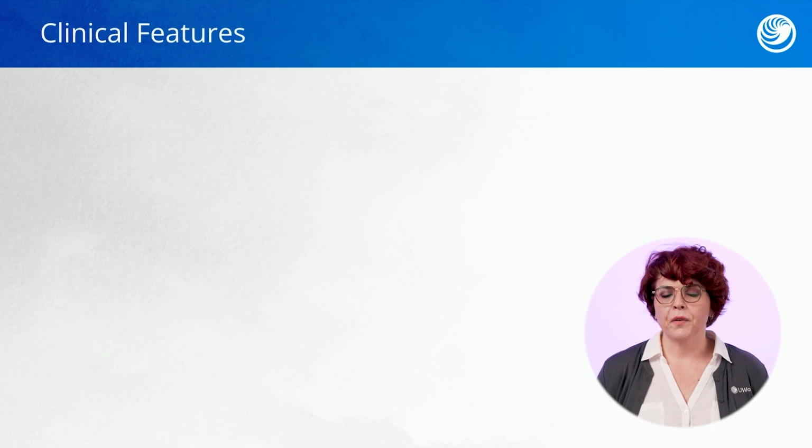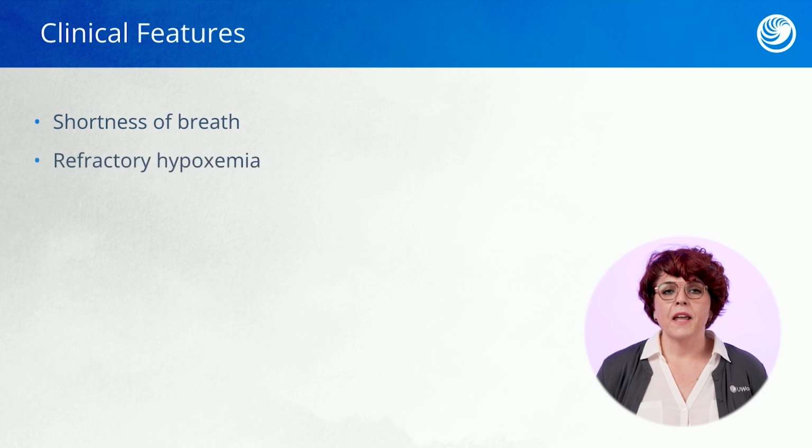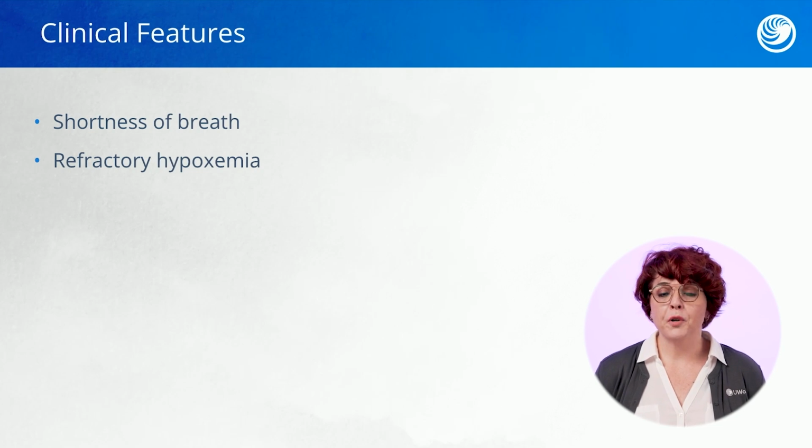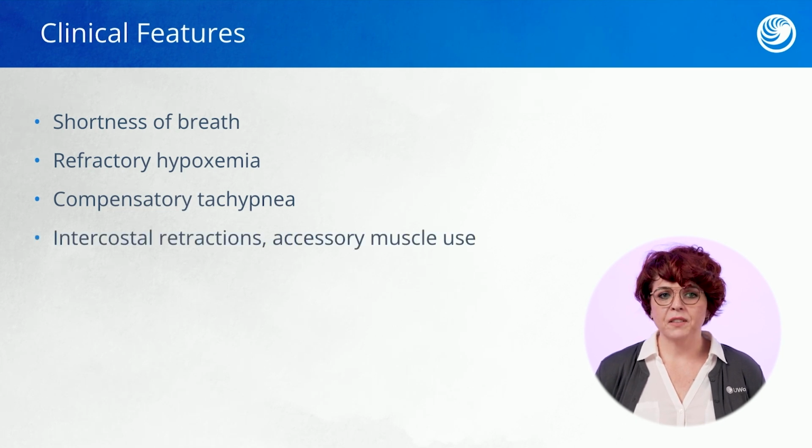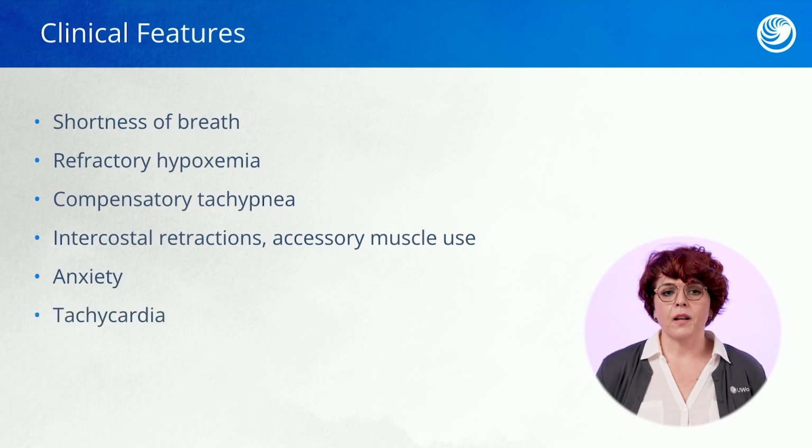So what are some clinical features of a patient with ARDS? They're going to be short of breath. This is because they are hypoxic. They can have refractory hypoxemia, meaning no matter how much O2 I give them and turn up, their pulse ox continues to drop. You'll see compensatory tachypnea, so we're breathing faster. There's intercostal retractions, so lungs in and out, accessory muscle use, shoulders up and down. They're definitely going to be anxious if they're awake, tachycardic, and we may see fever because of infection or even just inflammation.